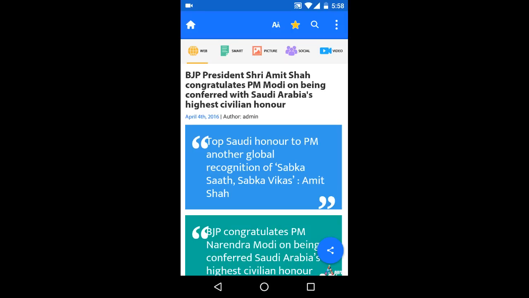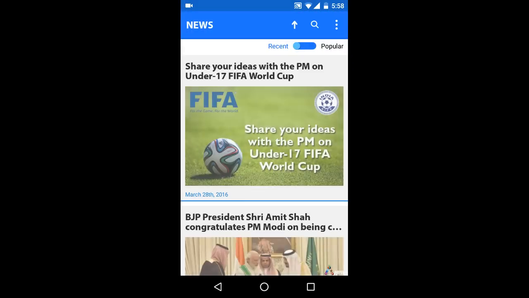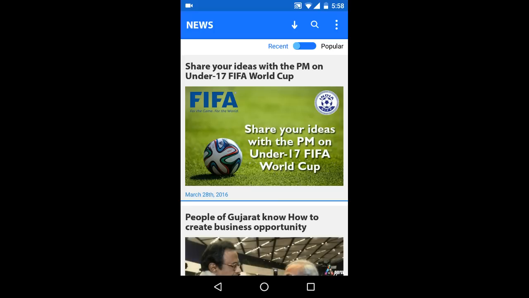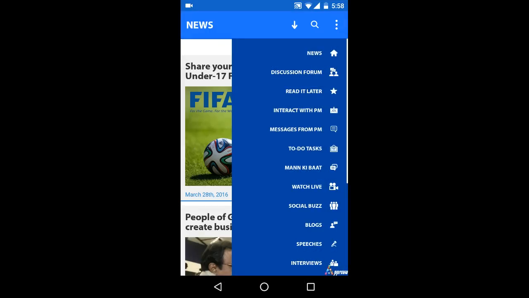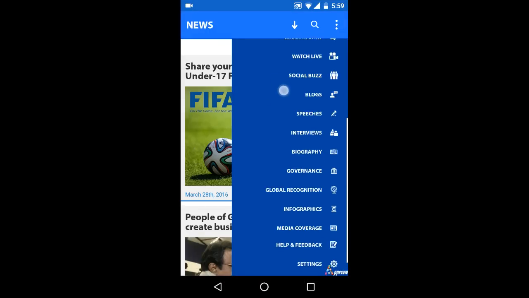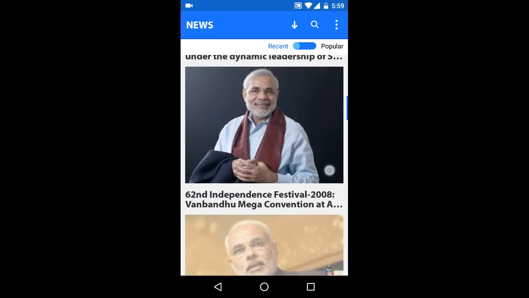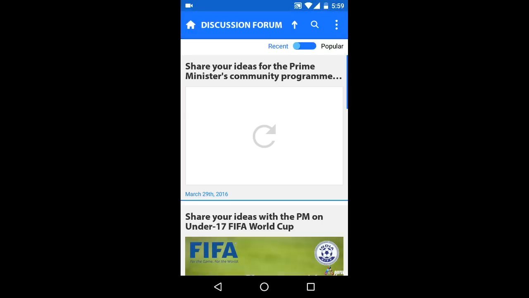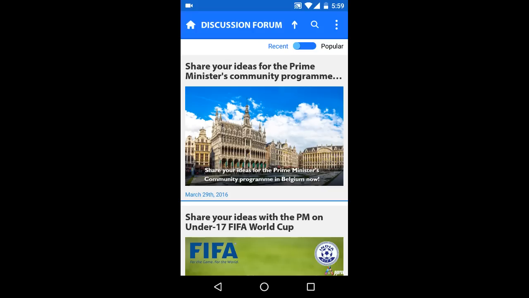On the home page, from the options menu available at the top right, sort the articles on ascending or descending date. Search for the article, and from the options access the following, that is news. In news, we can access the news or home page. Discussion forum. In this, we can participate or share our ideas on the blog on various programs or issues.